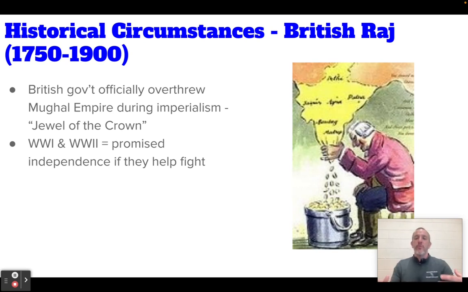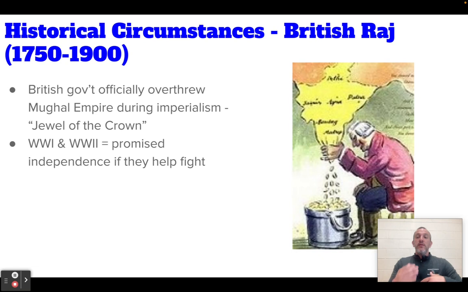It is very profitable for them. There's a lot of resources there. There's tea, there's cotton, there's opium, which is going to be sold into China. There's a lot of valuable things there. And as in this cartoon here, you have the British guy literally getting gold out of India. Fast forward a little bit.